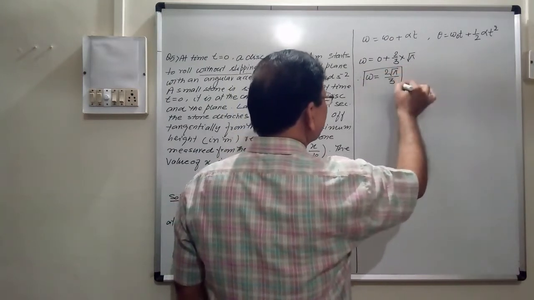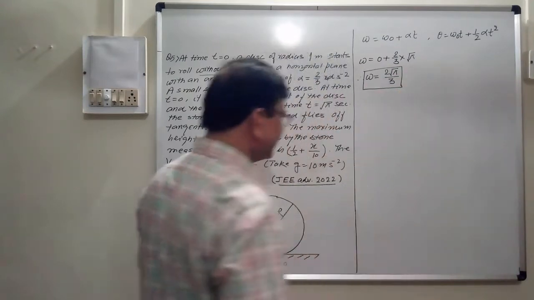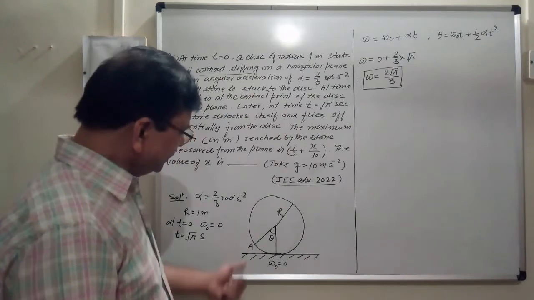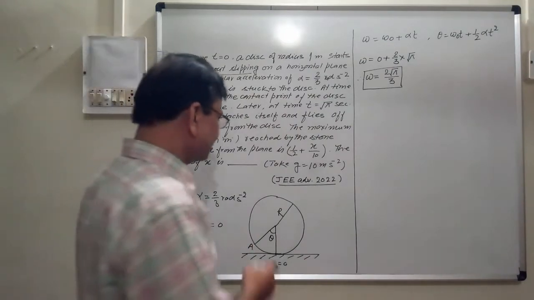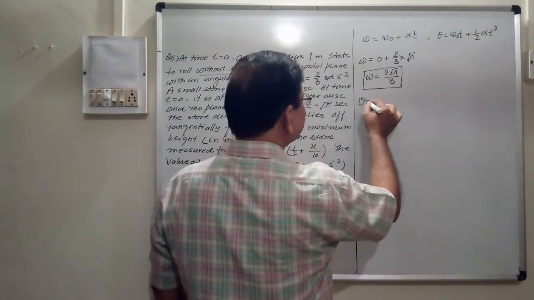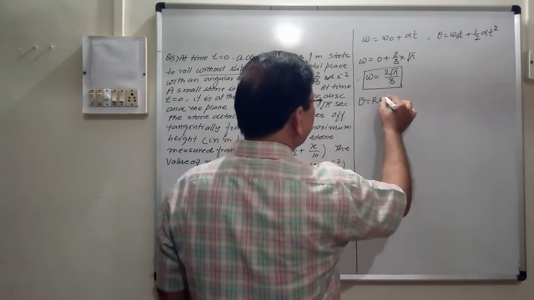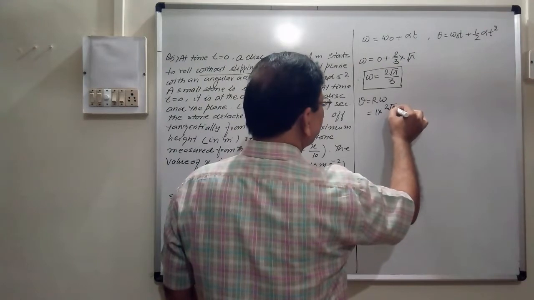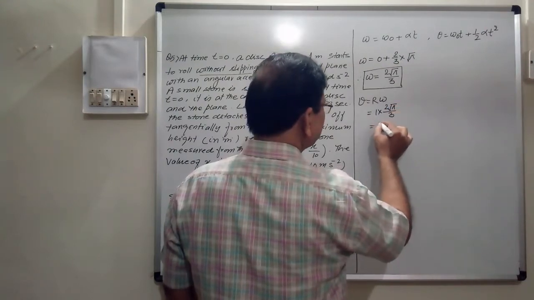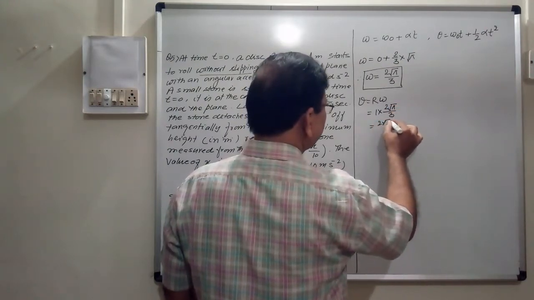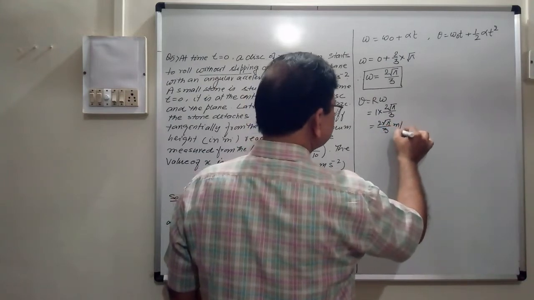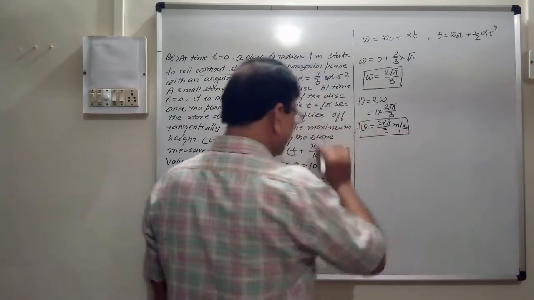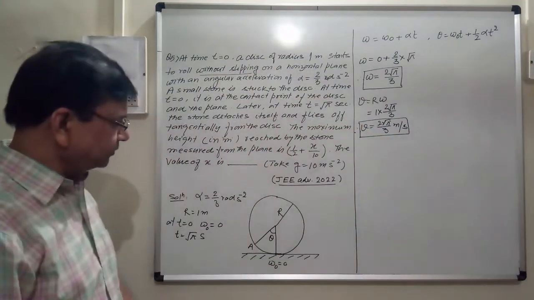So this is the angular velocity of that particle at the point A. Now we can find the linear velocity. Suppose linear velocity is v, that will be r omega, and r is 1, so v is equal to 2 under root pi by 3 meters per second. Linear velocity is known now.